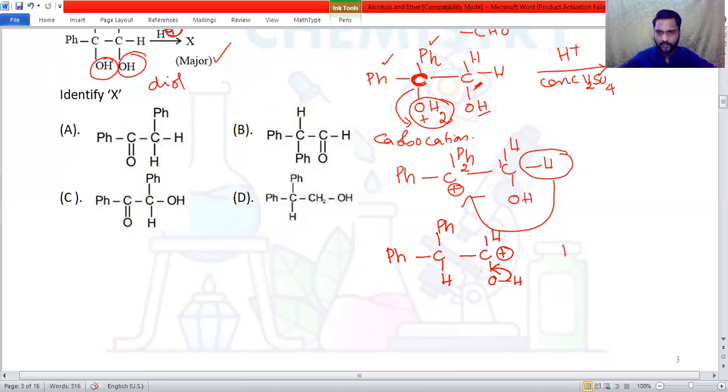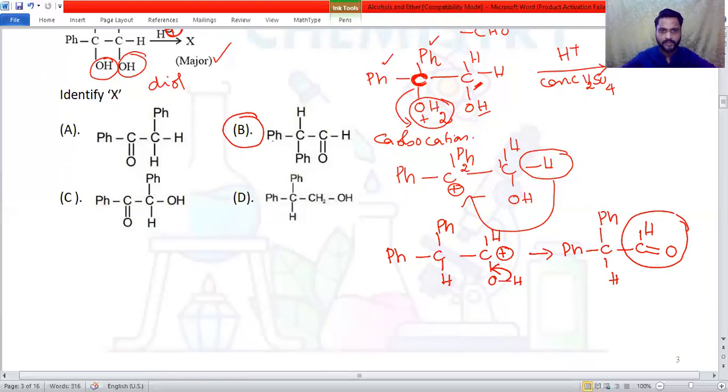So finally, it gives Ph, C, Ph, hydrogen, then C, H, then C double bond O. Okay, it forms an aldehyde group here, right? So the answer is option number B. The second one is the answer. This rearrangement is known as the pinacol-pinacolone rearrangement.